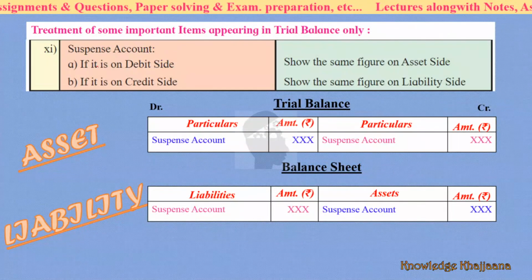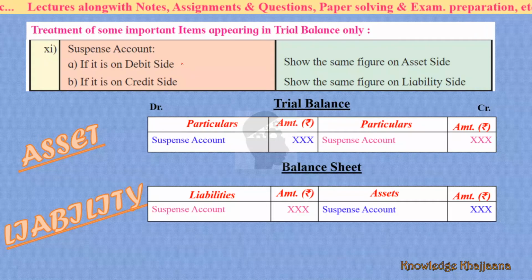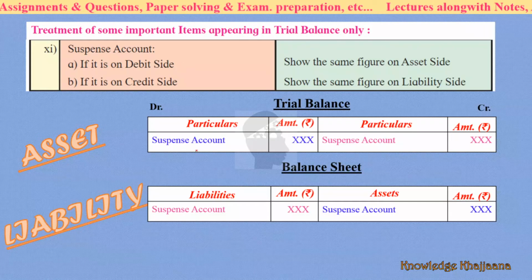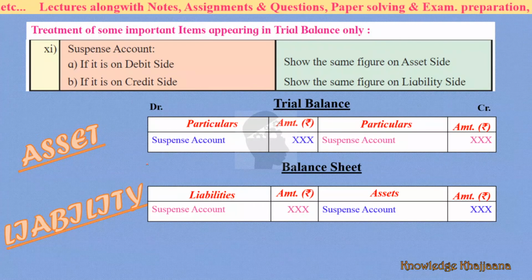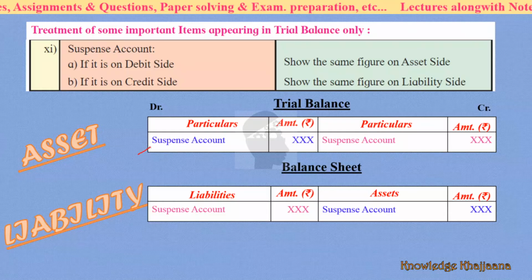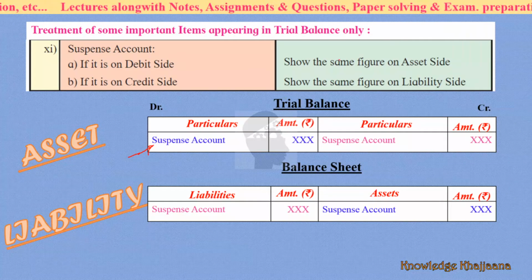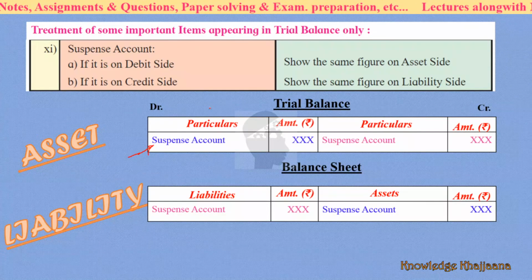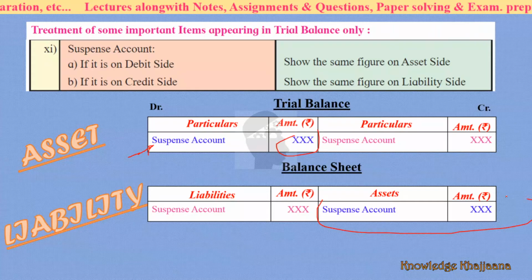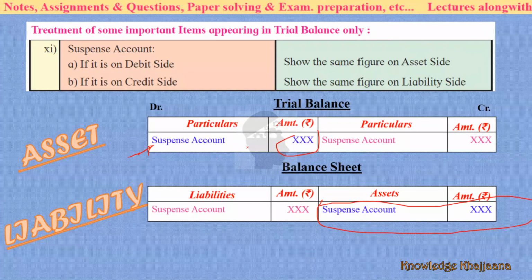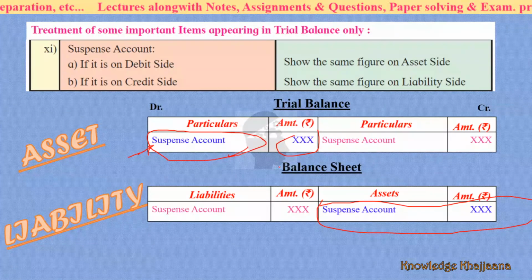Okay, so if the suspense account is on the debit side of the trial balance, see, this is the trial balance. If the suspense account is on the debit side of the trial balance, meaning the debit side has a deficit amount, less than the credit side, then show the same figure on the asset side. The same figure of the suspense account should be shown on the asset side. That's why I have changed the color. If it is on the debit side of the trial balance, the same amount should be shown as an asset in the balance sheet.